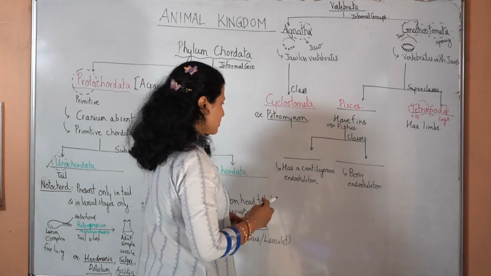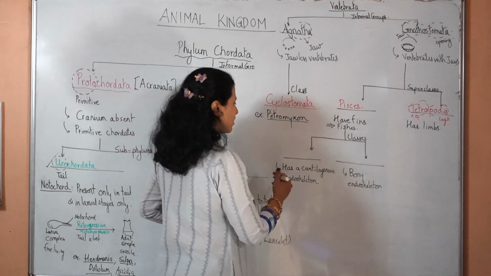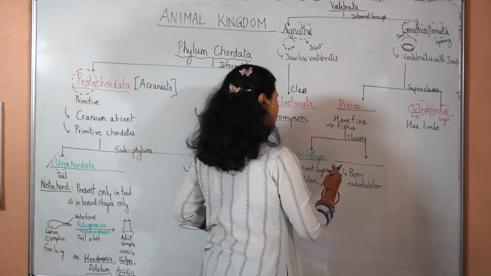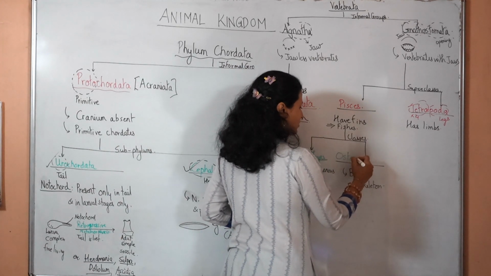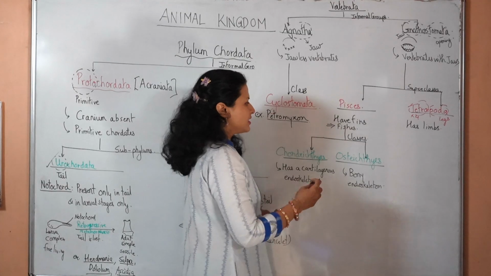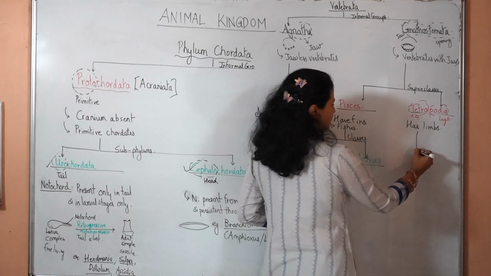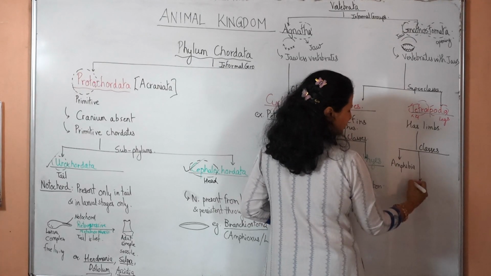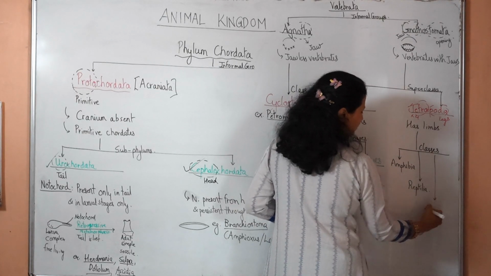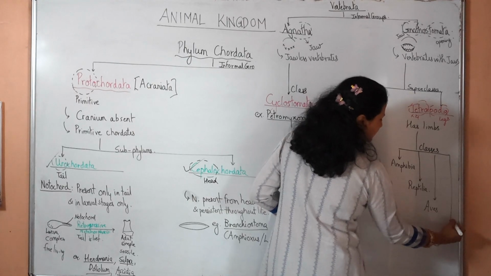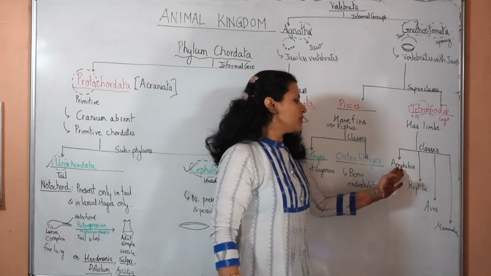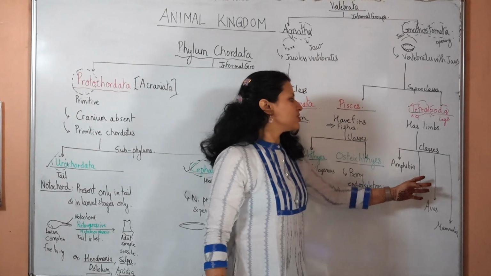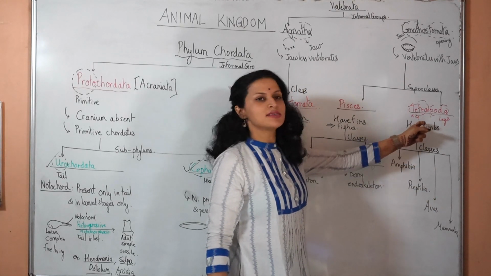The cartilaginous endoskeleton bearing fishes are called as Chondrichthyes, and the bony endoskeleton bearing fishes are called as Osteichthyes. Under Tetrapoda there are four classes, and they are class Amphibia, then class Reptilia, class Aves, and class Mammalia. So these are commonly called the amphibians, reptiles, birds, and the mammals. These are the four classes that come under superclass Tetrapoda.